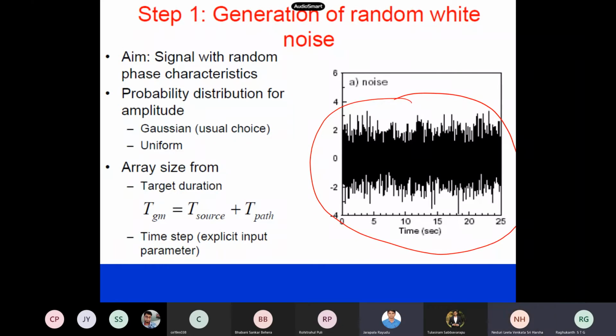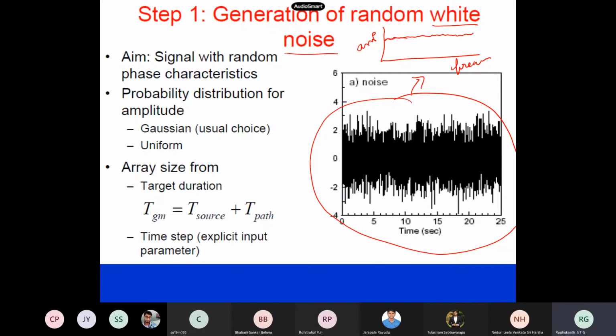No, it is not the color of the noise. White noise means... but I have plotted it as black only. You followed, right? So that is not the color of the noise. White noise is a term which basically contains all frequencies. If you plot the Fourier amplitude spectra of this white noise, it will be like this, more or less constant. So this is frequency, and this is amplitude.